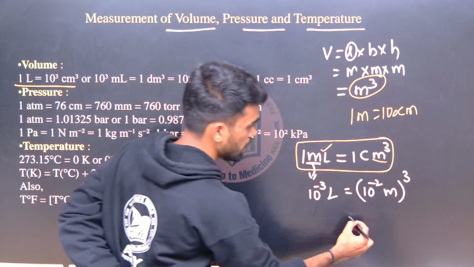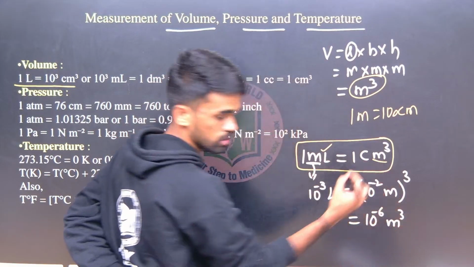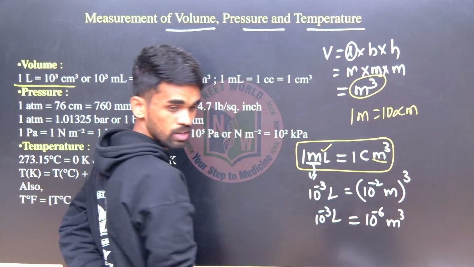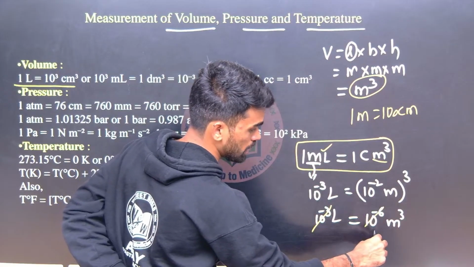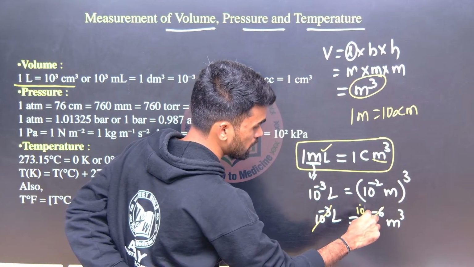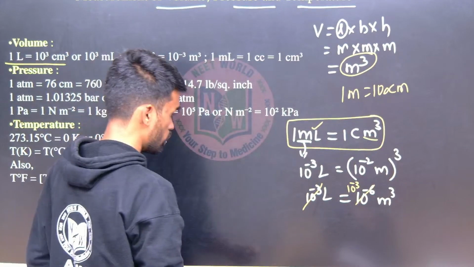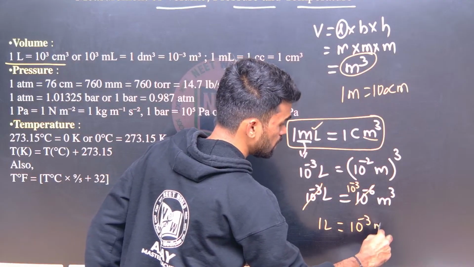So I can write this as 10 power minus 6 meter cube here. And this side 10 power minus 3 liters. So this minus 3, here 10 power minus 6 we have, so I can write the remaining 3. So 1 liter is equal to 10 power minus 3 meter cube.